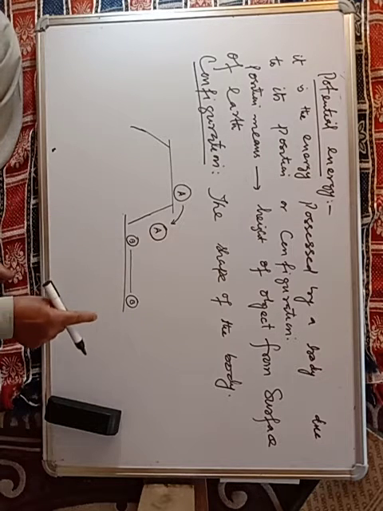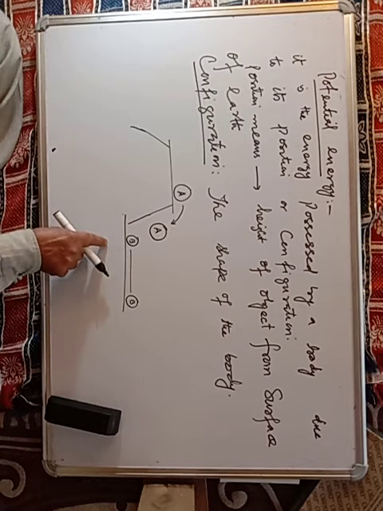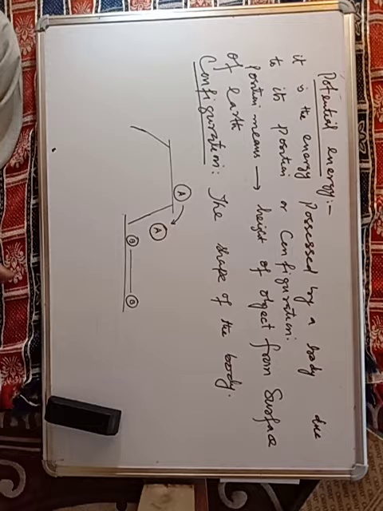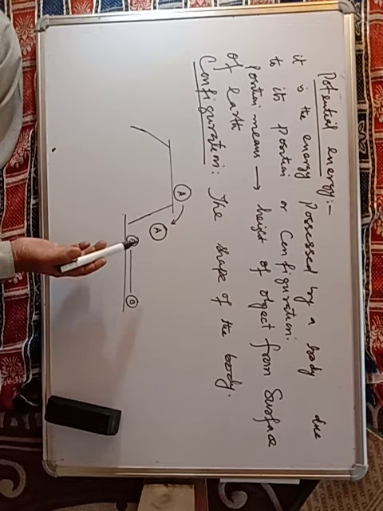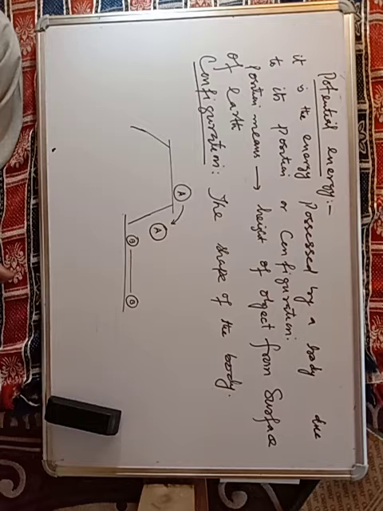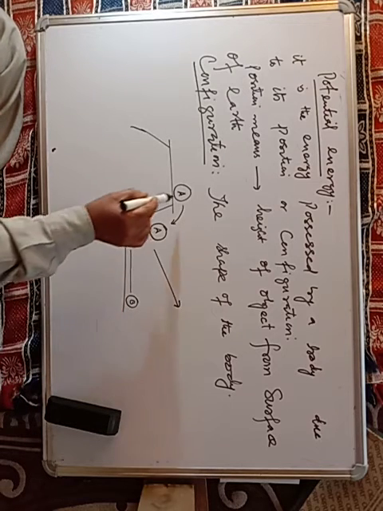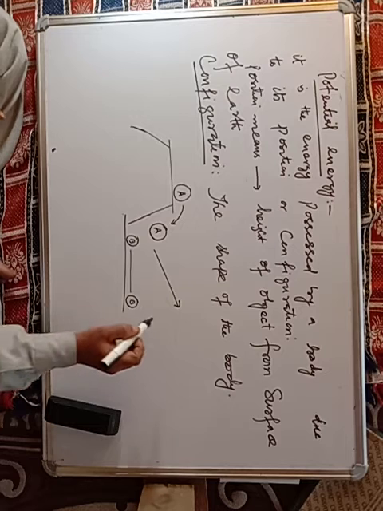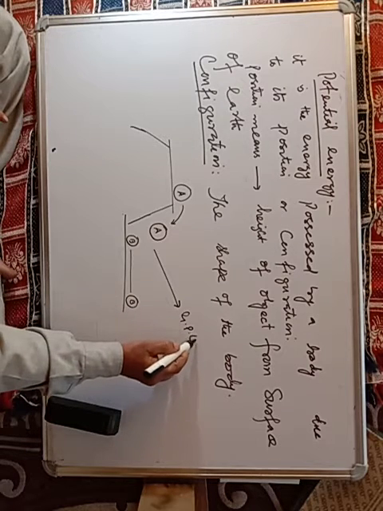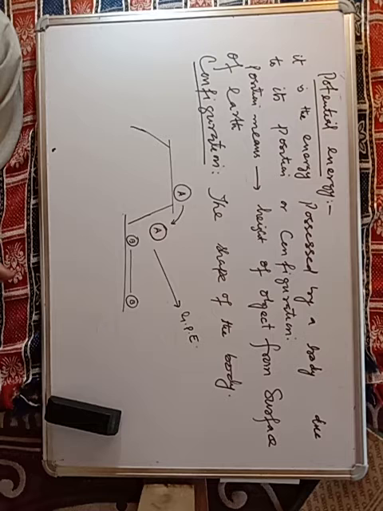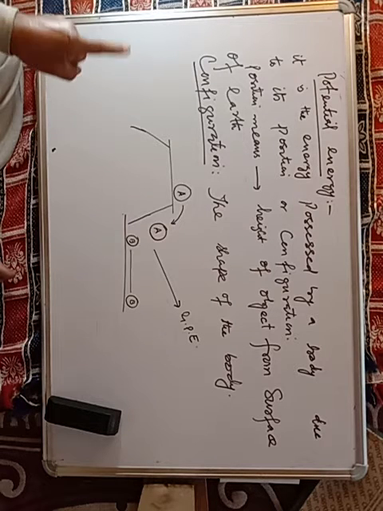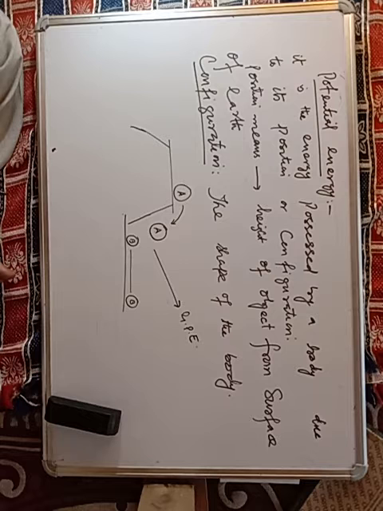So when a body is displaced under the action of the force, then we can say work is done. तो यहाँ पे वर्क डन की हो गई, लेकिन किसने की? That is due to the ball A. That means it possesses some energy. But it was at a certain height from the surface of the earth, so it is known as gravitational potential energy. तो हम यहाँ पे दो टाइप्स बता सकते हैं इसके. One is due to the position of the body and another is due to the shape of the body.